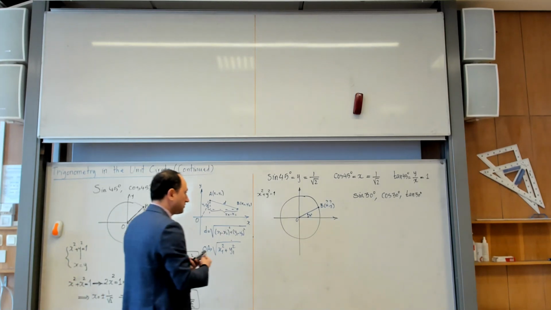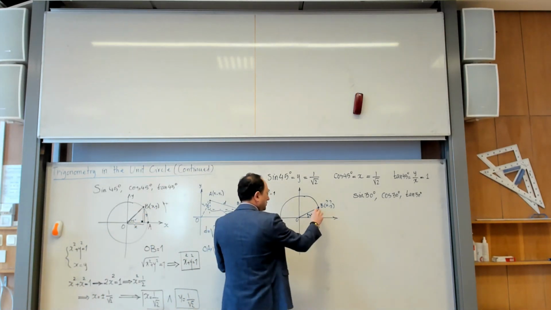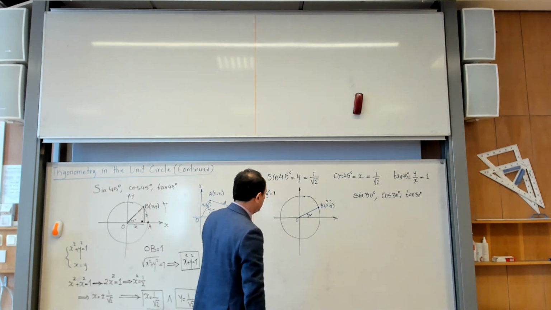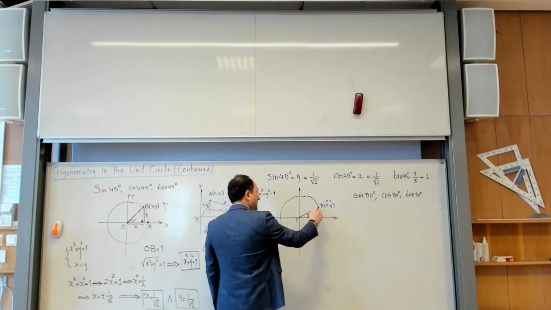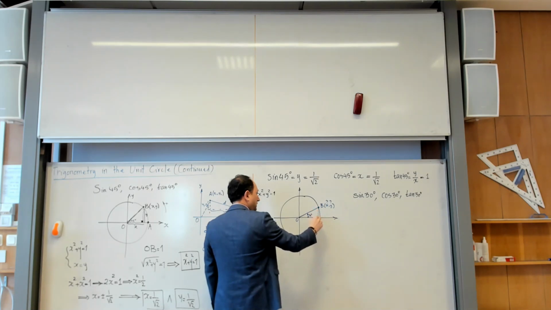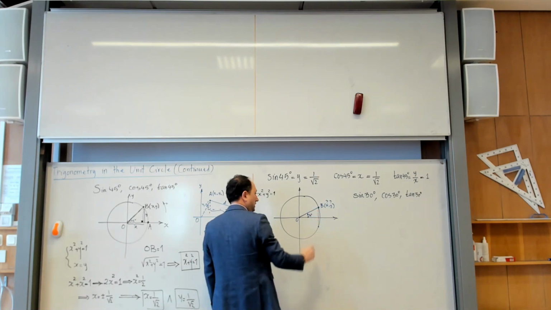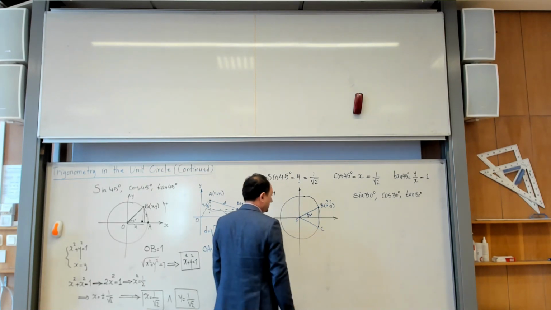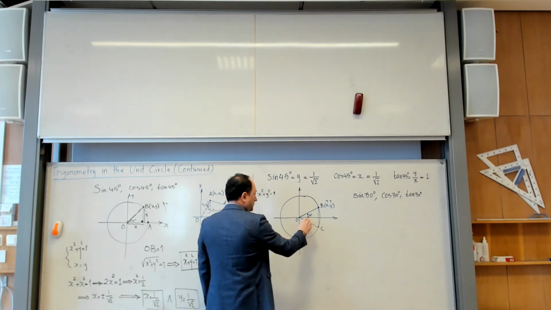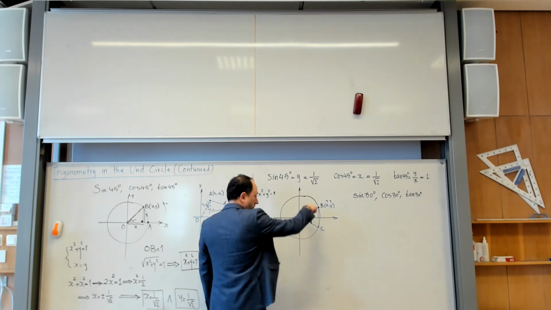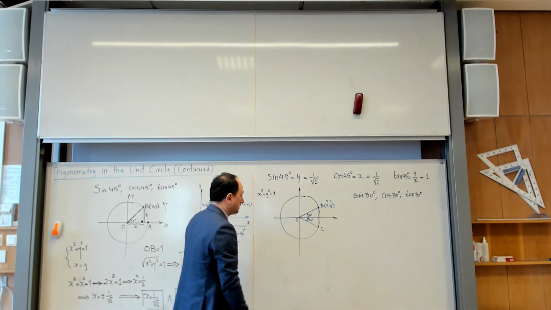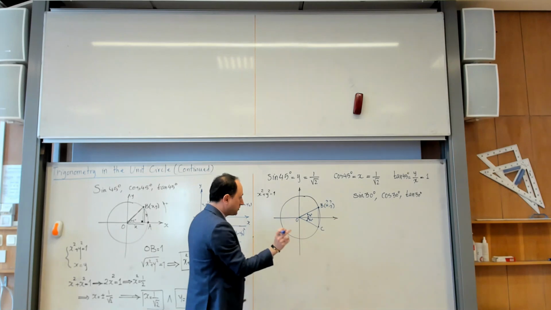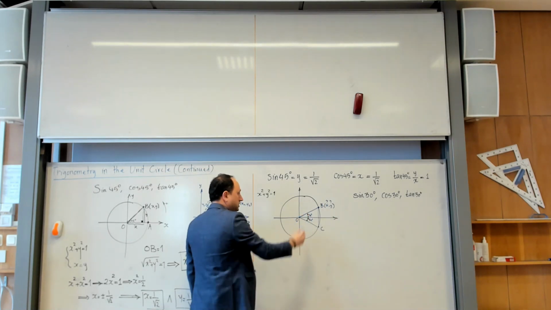We can do some kind of symmetry, a little bit tricky argument. So I take the mirror image of this one. Let us see which way is better. Yeah, this way is better. So I will make the mirror image of this with respect to the x-axis, and it becomes another point here. Let me call it point C, and then connect it here. So how much will this be? 30 degrees from a magnitude point of view. But of course, if you want to say the sine, it becomes negative 30. But from a size point of view, this is 60.